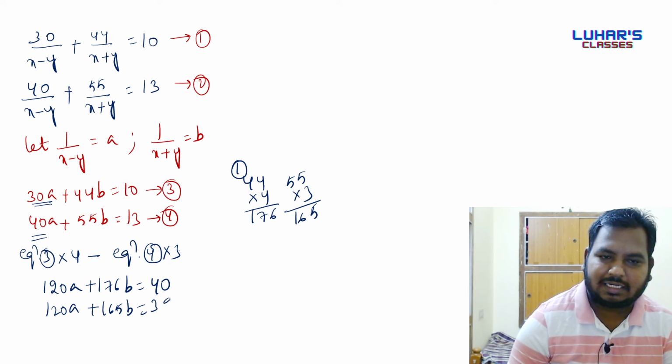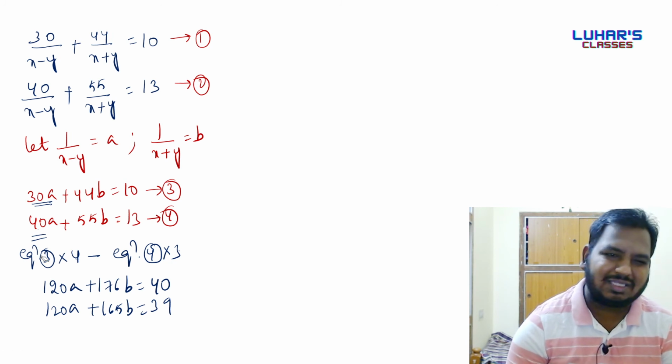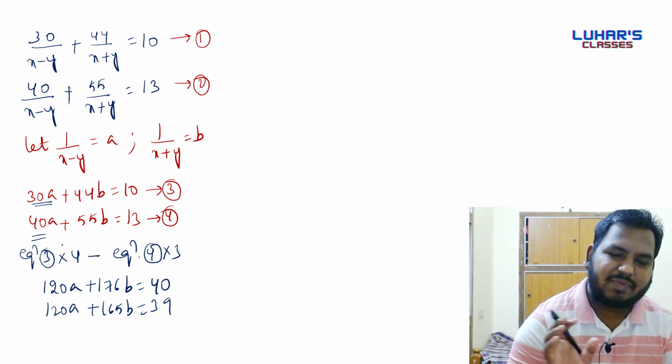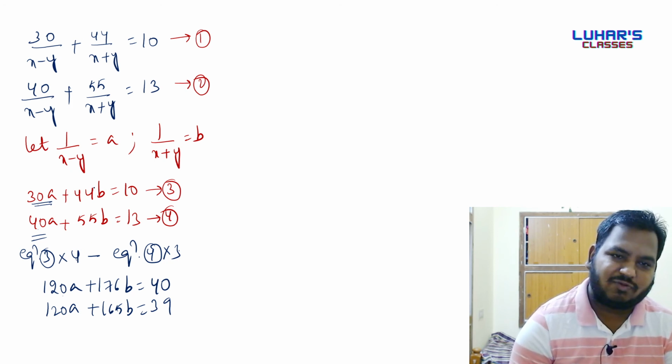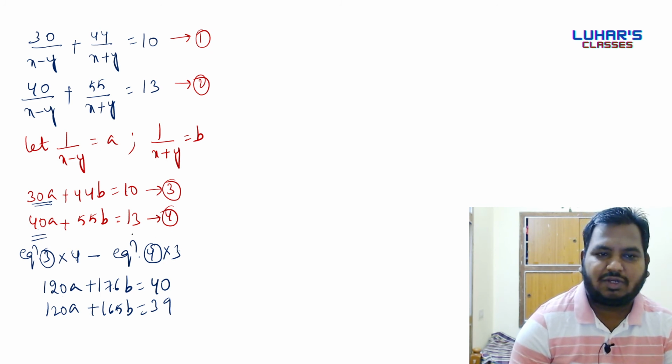I hope you got the calculation. See, it's a very simple thing. You are multiplying equation number 3 with 4. So 4 into 30a is 120a, 4 into 44b is 176b, 4 into 10 is 40. Next, multiplying equation number 4 with 3, 3 into 40a is 120a, 3 into 55b is 165b, 3 into 13 is 39.